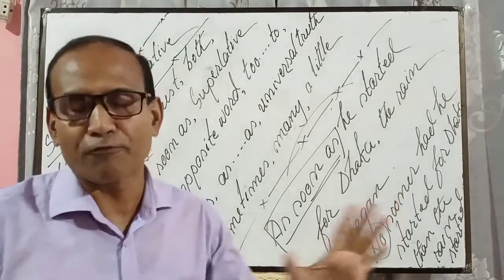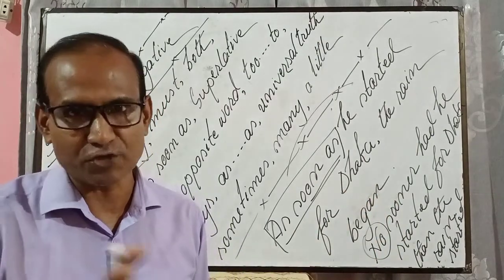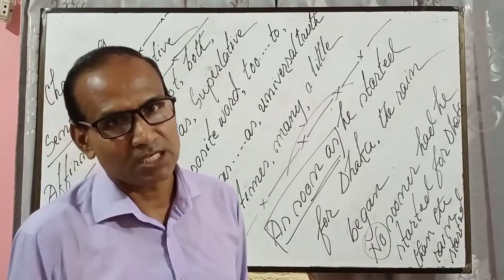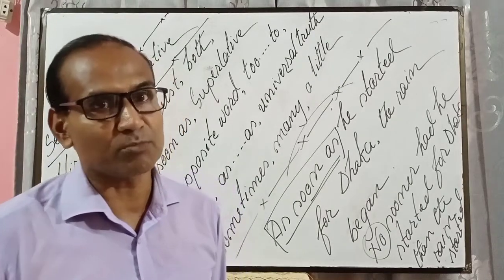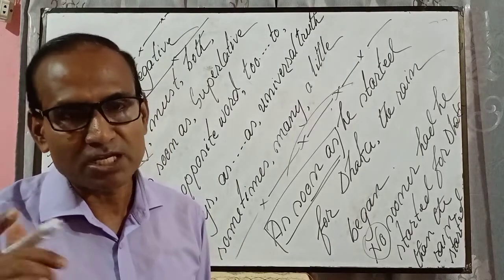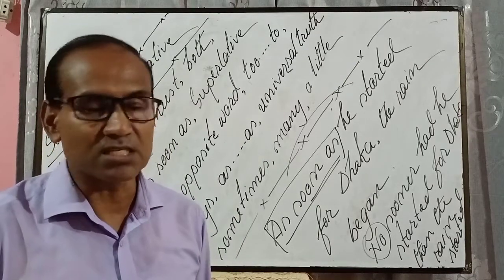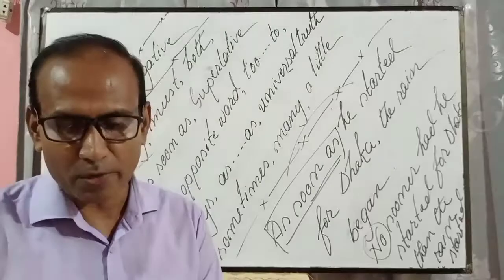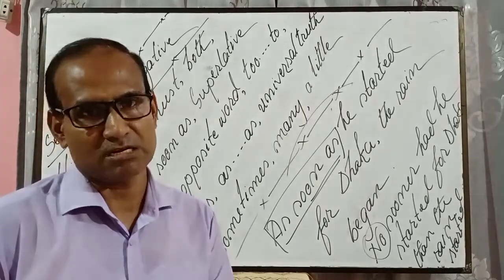Any of the 4 negative words you have to use, but keeping the meaning of the sentence intact. You are not supposed to change the meaning of the sentence. So in that very case, you have to keep the meaning of the sentence intact. And then how to use no, never, not, none, etc.